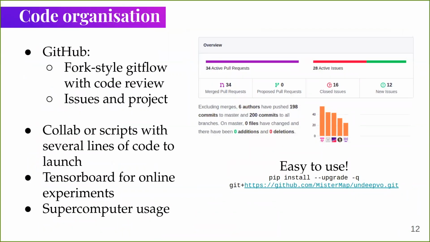Our work was well organized, and we efficiently used GitHub possibilities such as projects, issues, tasks related to commits, and the Git flow work style with code review. Such a style of work brings us to a stable package that can be installed by just one line. And all our experiments can be easily reproduced by several lines of code that you can find in our notebook or launch script in GitHub. Also, we use TensorBoard for short experiments and efficiently used GPUs with parallelization to speed up the training process.